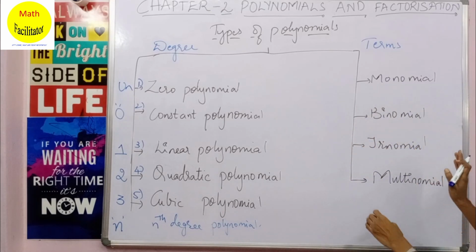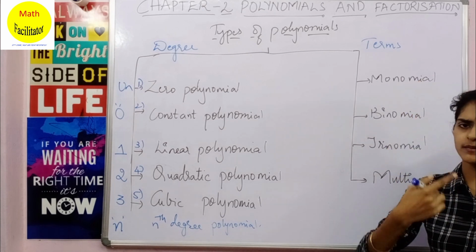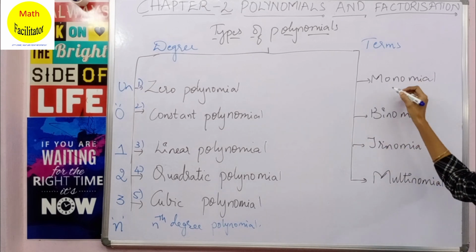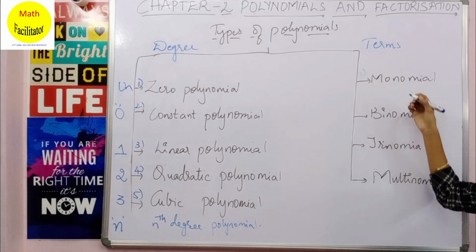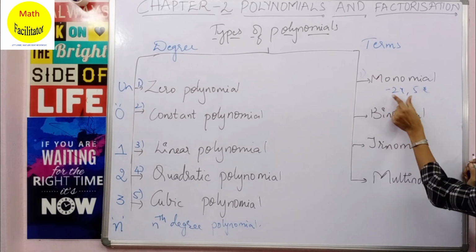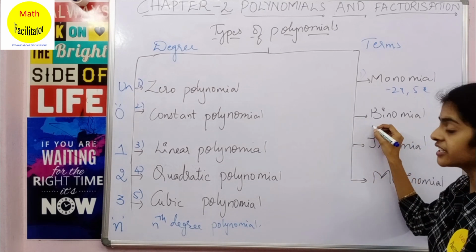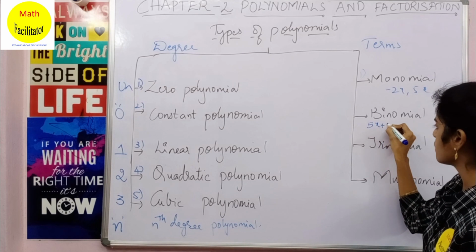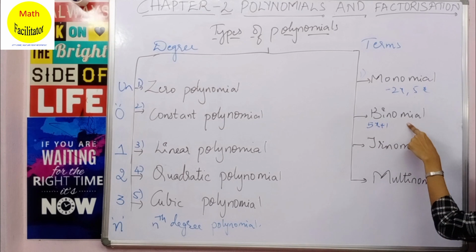Now let us see the classification based on the terms of the polynomial. Okay, if there is only one term in the polynomial, then it is called a monomial. So it should be only one term. For example, you can take minus 2x, 5x, all these polynomials have only one term. Okay, now what is a binomial? If you have two terms, then it is called a binomial. A polynomial with two terms. Suppose 5x plus 1, here you find two terms, so this is a binomial.